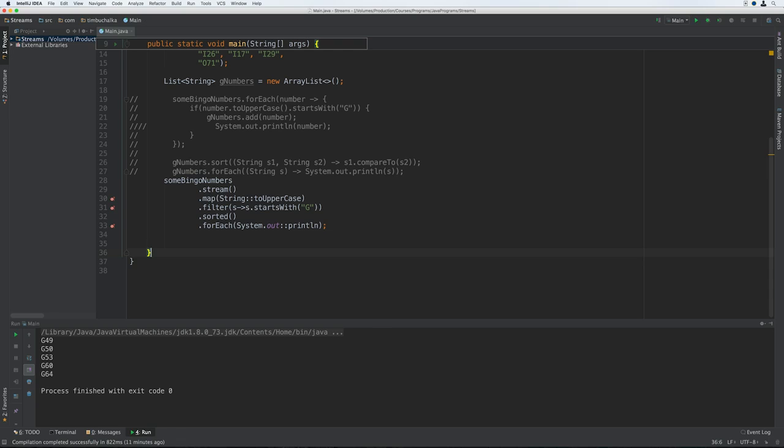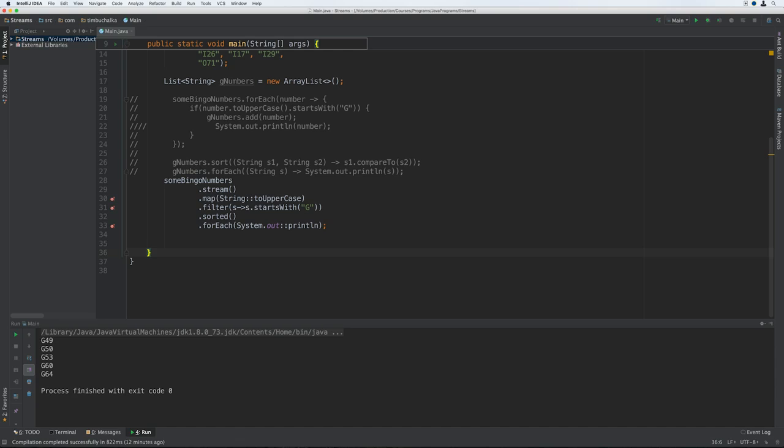So the stream forEach method does what the iterator one does. Essentially, it accepts a consumer as a parameter and evaluates the consumer for each item in the stream. Now, since the System.out.println method accepts an argument and doesn't return a value, we can map that to a consumer. And that's what we're doing on line 33. We can then pass it to the forEach method, and we've done so using a method reference, as you can see.